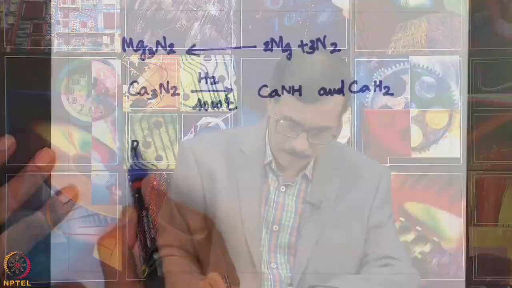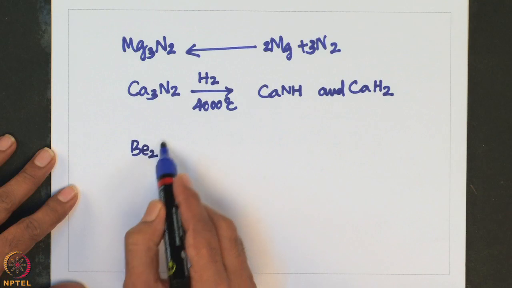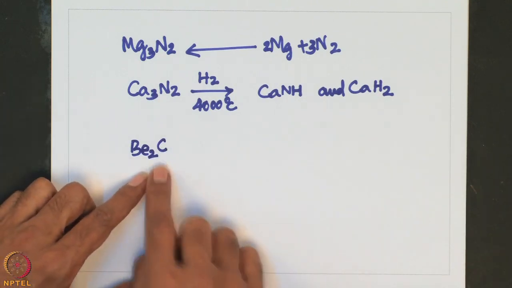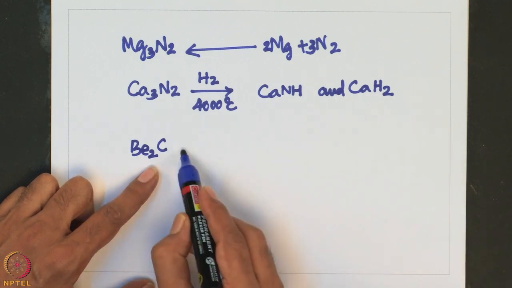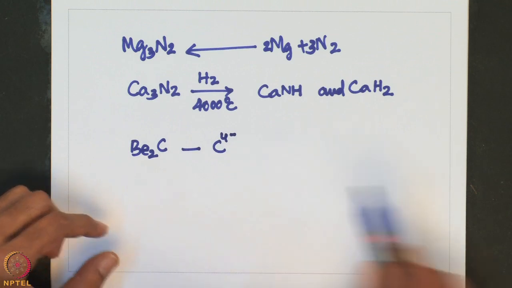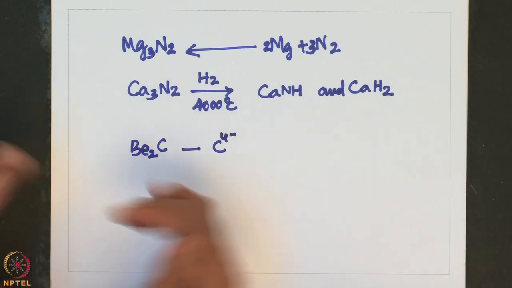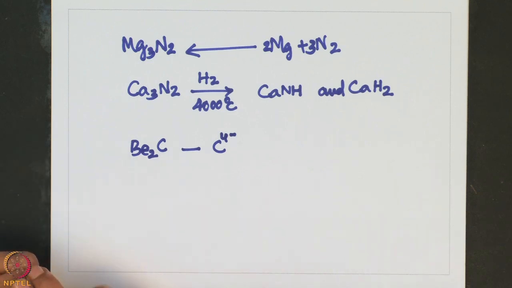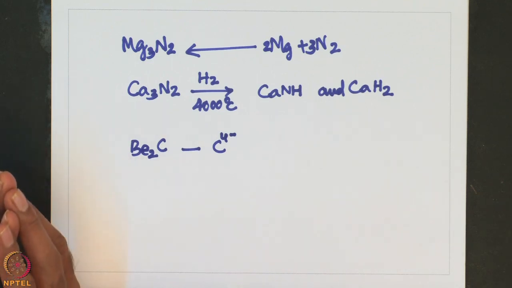Beryllium carbide formally contains, essentially the moment we look into this one, we should be able to speculate that this contains C4 minus ion. Okay. So, that means this one readily reacts with water to give methane. Okay. The carbides of magnesium, calcium, strontium and barium have a different formula.